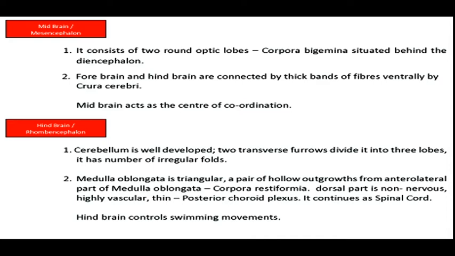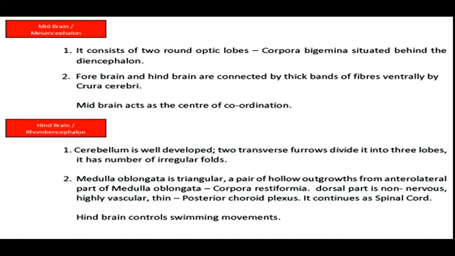The last region of the brain is hindbrain or rhombencephalon. This region of the brain includes cerebellum and medulla oblongata. Cerebellum is well developed. Two transverse furrows divide the cerebellum into three lobes, and this cerebellum has a number of irregular folds on it. The second part of hindbrain is medulla oblongata. Medulla oblongata is triangular. A pair of hollow outgrowths from anterolateral parts of medulla oblongata are known as corpora restiformia.